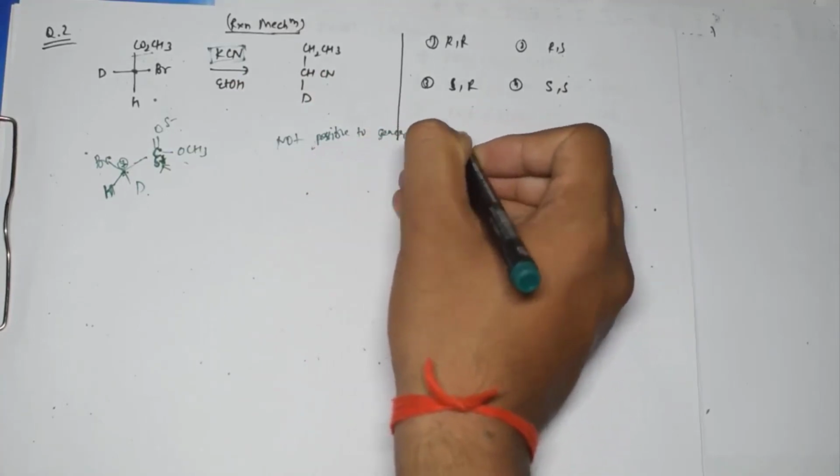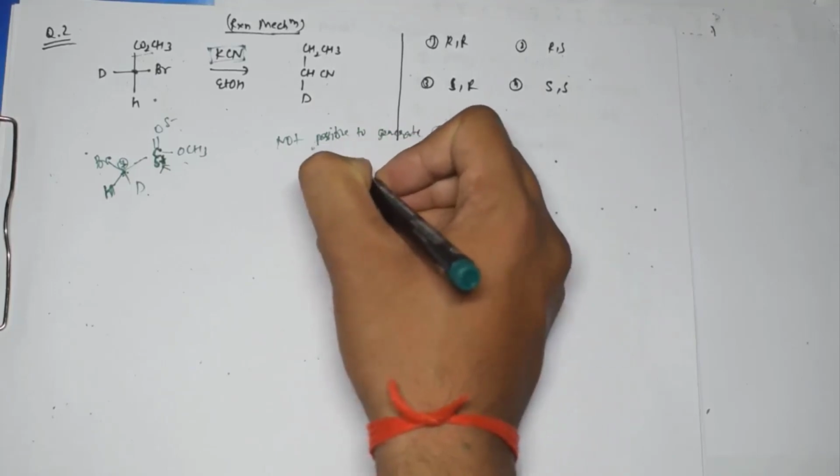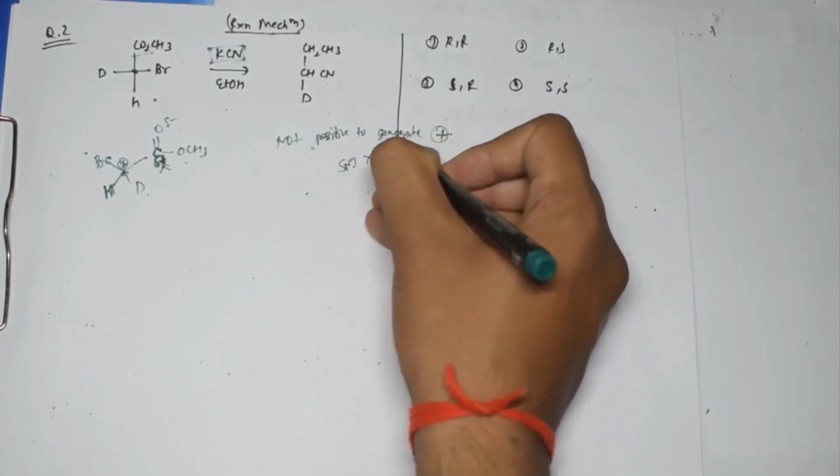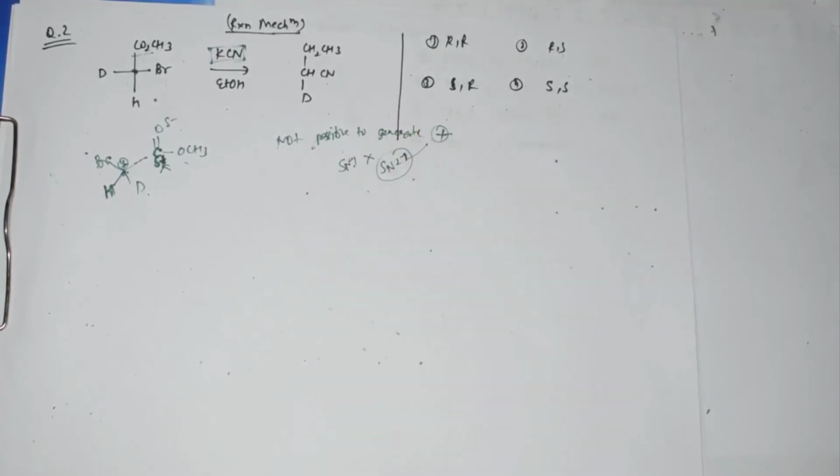If it is not possible to generate a carbocation, this won't undergo SN1 reaction, but it will prefer SN2 reaction, right. That is what I wanted to tell you. So this will definitely prefer SN2 reaction, and it will proceed by the SN2 reaction mechanism. Now let's see how we can solve this one.